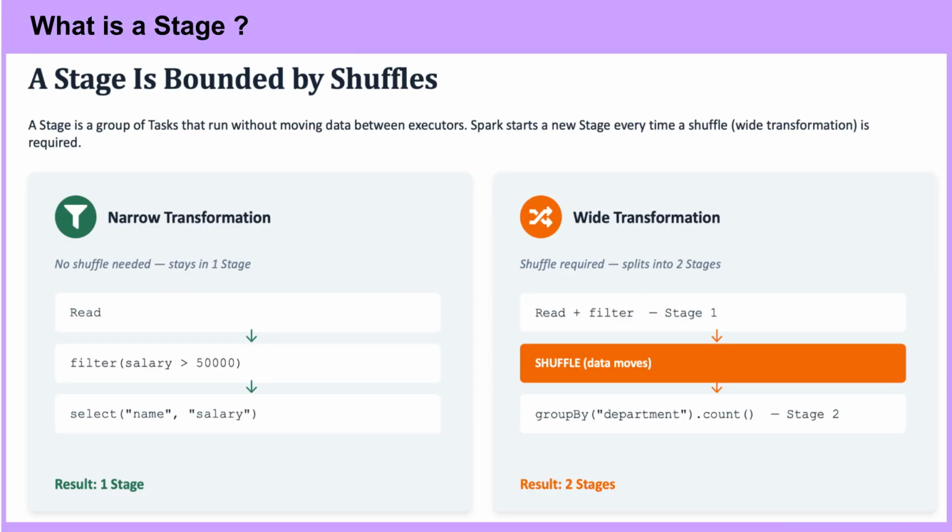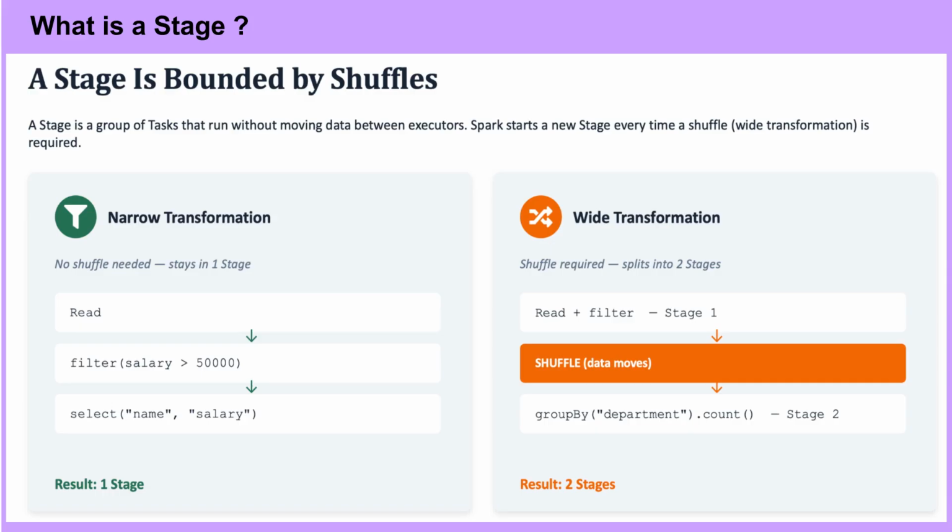What is a stage? A stage is a group of tasks that Spark can run without shuffling data between executors, i.e. without moving data across the network or nodes. Spark draws a new stage boundary every time a shuffle is required, and a shuffle happens whenever there's a wide transformation. Left card, narrow transformation, green filter icon.